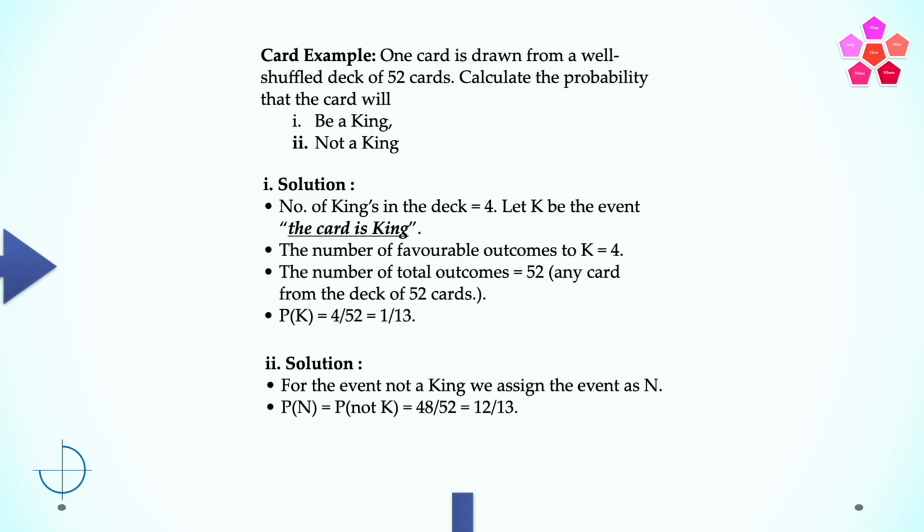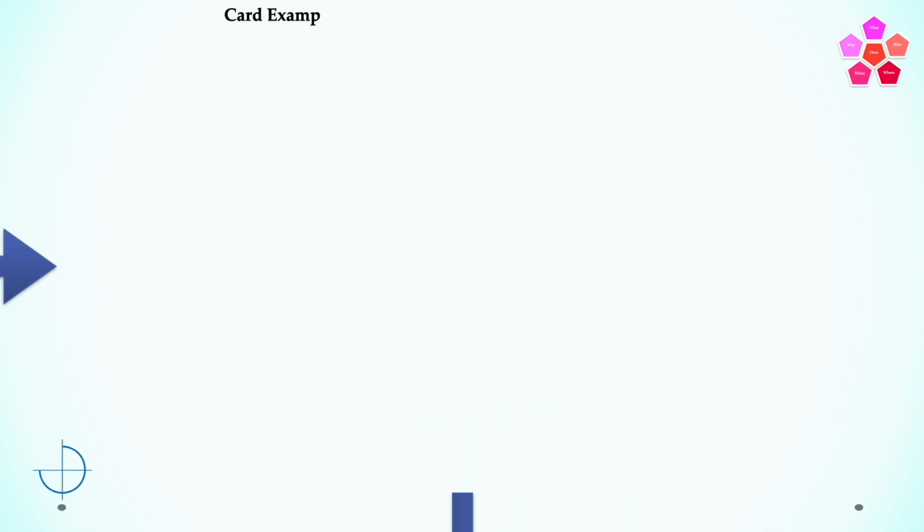We can also see that P of N is equal to P of K bar, which is equal to 1 minus P of K, which is equal to 1 minus 1 by 13, which again is equal to 12 by 13. That is just a verification that the sum of the probability of an event plus the complement of the event is equal to 1. Let's take another card example.